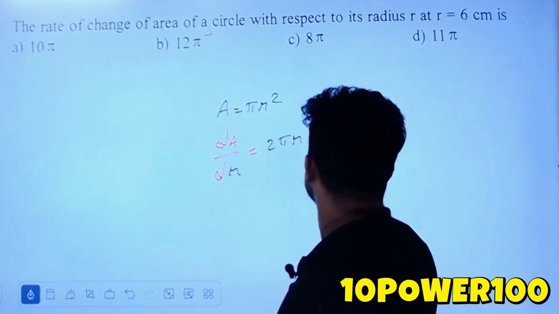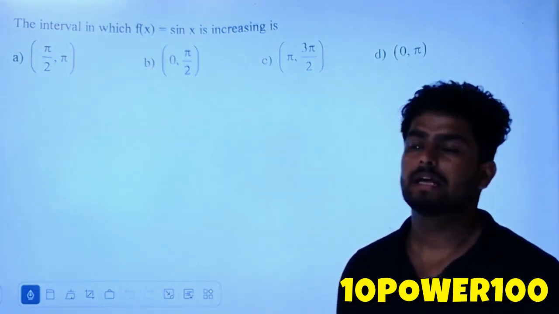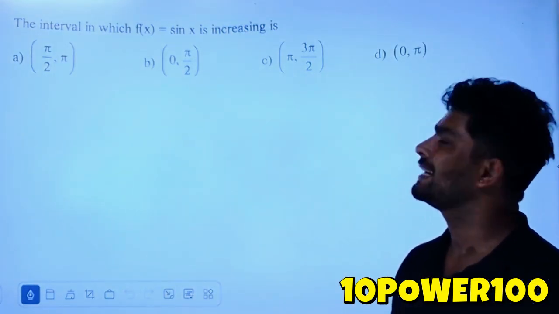Now if you substitute r is equal to 6, you get 12 pi. So 12 pi, yes, option B is the correct answer. Okay, next one, the interval in which f of x is equal to sin x is increasing.